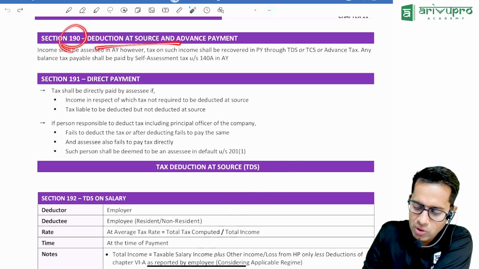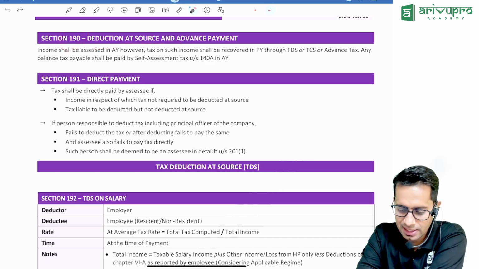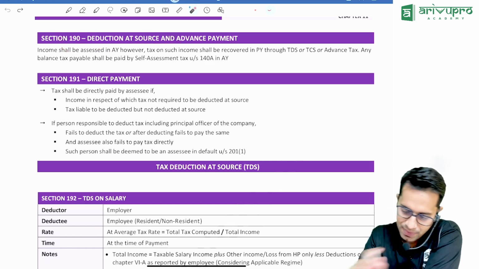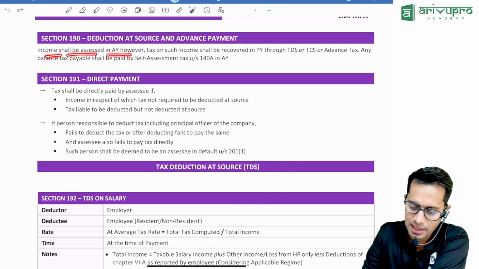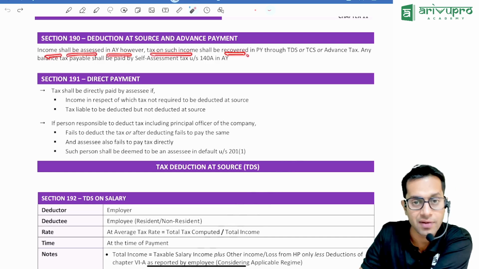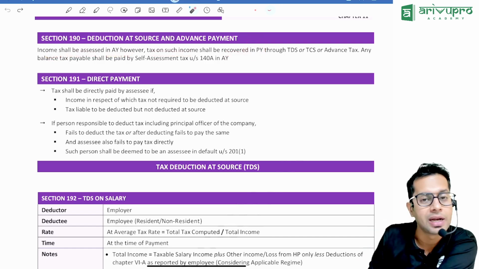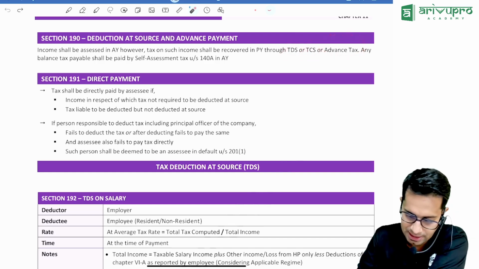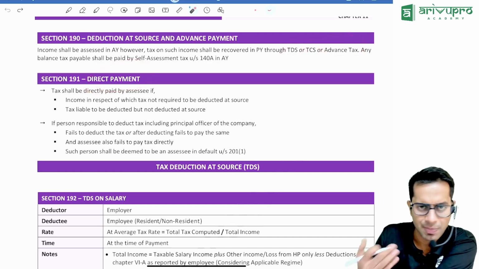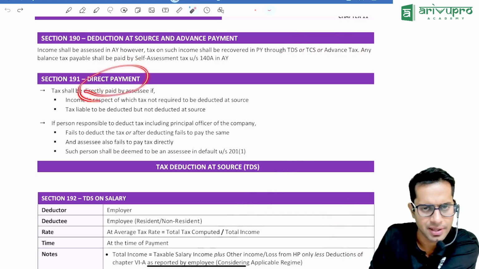Section 90 talks about TDS and advanced tax, tax deducted at source and advanced tax, and also TCS, etc. Income shall be assessed in the assessment year. However, the tax on such income shall be recovered in the previous year itself. How will government recover the taxes? In the form of TDS, TCS, or advanced tax. Now, TDS, direct payment: if TDS is not deducted, you will have to directly pay the taxes to the government.